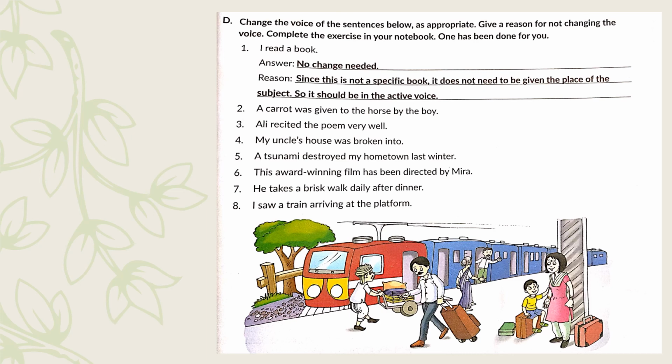Now look here, a carrot was given to the horse by the boy. Once again, no change is required. This sentence is in passive voice and it should remain in passive voice because we are emphasizing the carrot. What was given to the horse is being emphasized, so this will remain in passive voice.